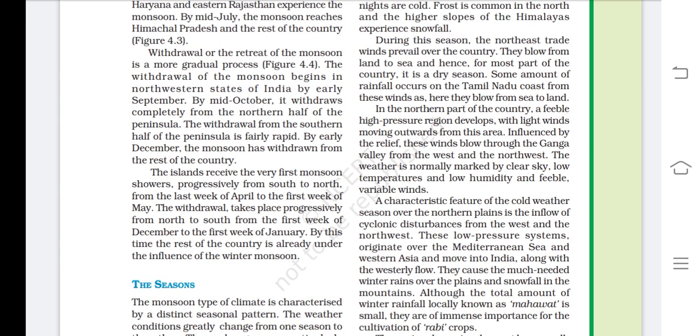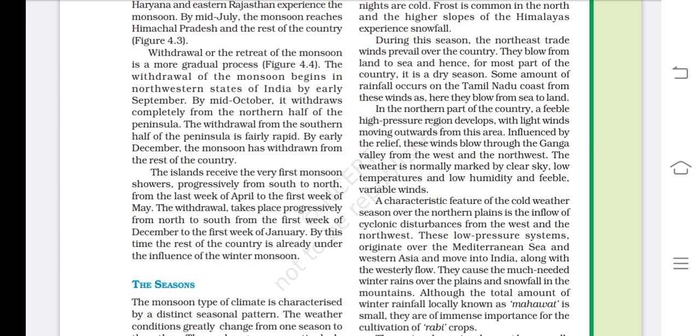A characteristic feature of the cold weather season over the northern plains is the inflow of cyclonic disturbances from the west and the northwest. There is a flow of cyclonic disturbances, which we had discussed earlier. These low pressure systems originate over the Mediterranean Sea and Western Asia and move into India along with the westerly flow.